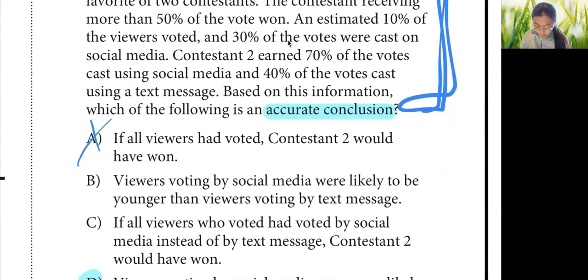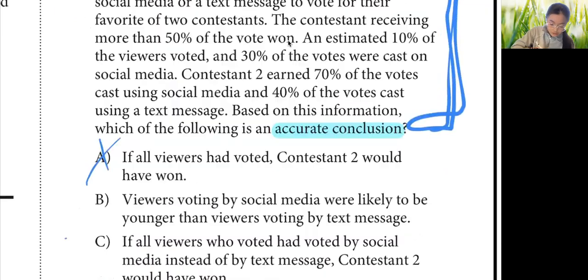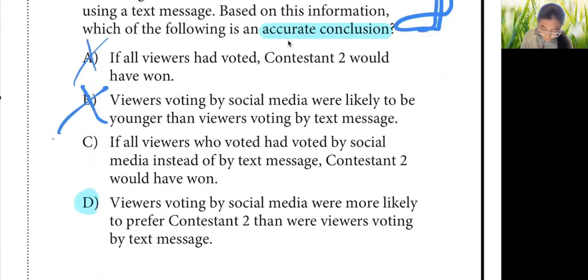B, viewers voting by social media were likely to be younger than viewers voting by text message. This said nothing about their age, so no. C, if all viewers who voted had voted by social media instead of by text message, contestant 2 would have won. No.